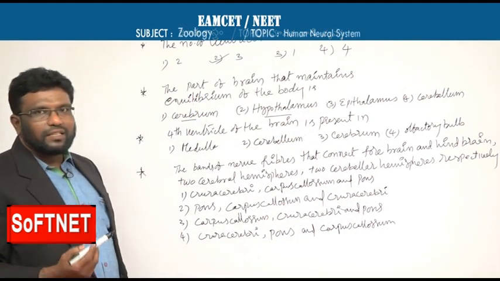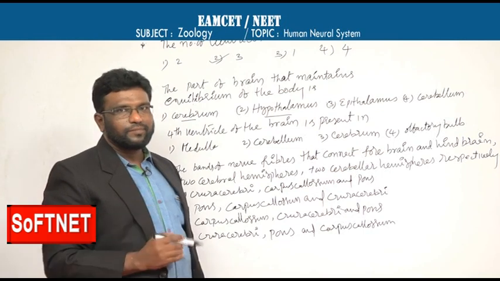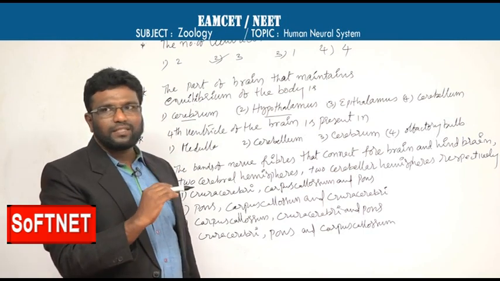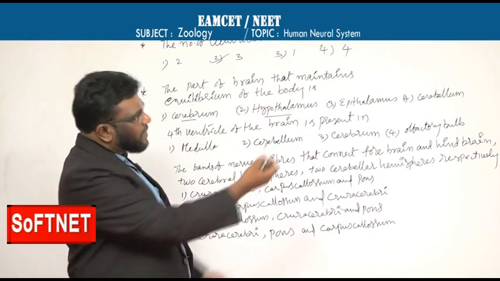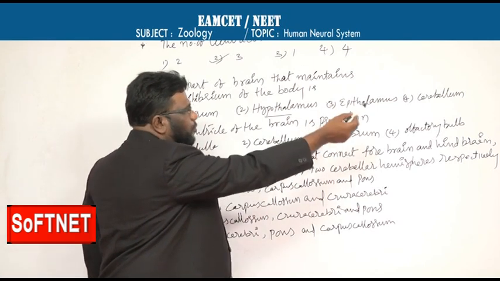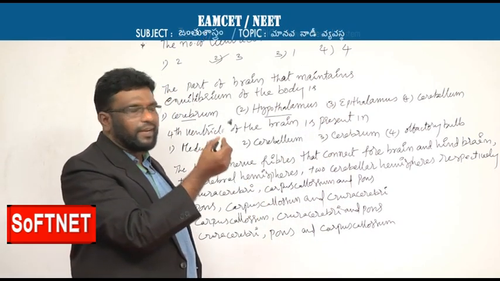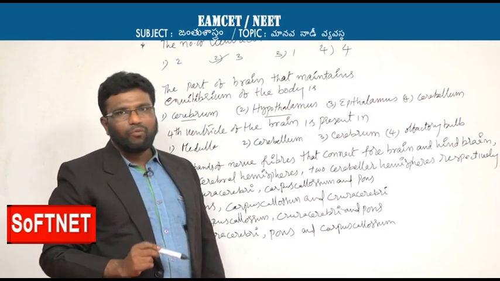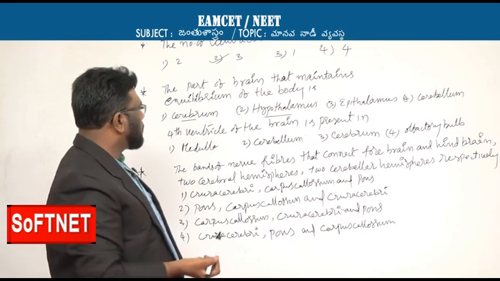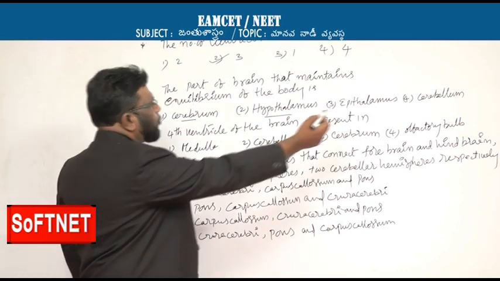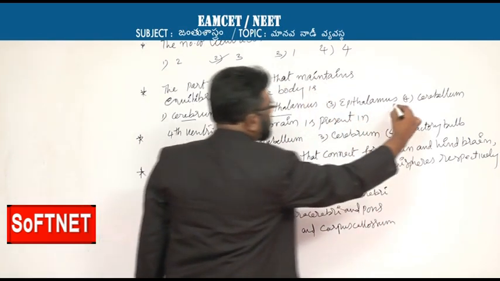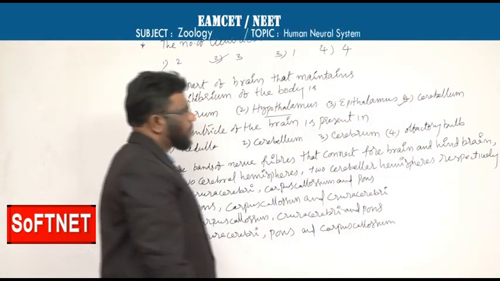Cerebellum is the second largest part of the brain. The first largest part is cerebrum, and the second largest is cerebellum, which maintains the equilibrium of the body and voluntary functions also. So the fourth option is the correct one for the second question.